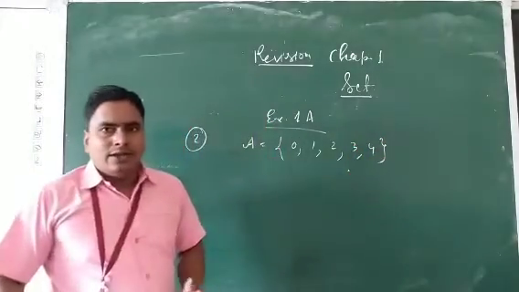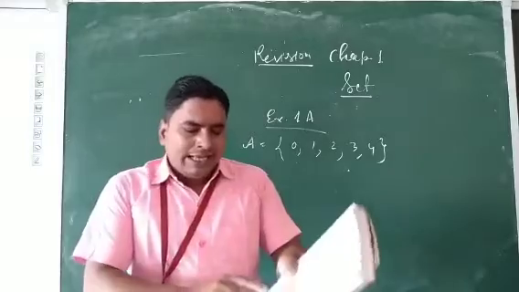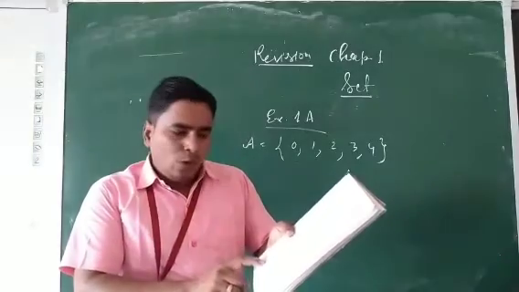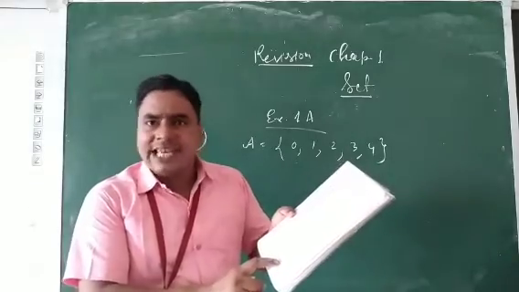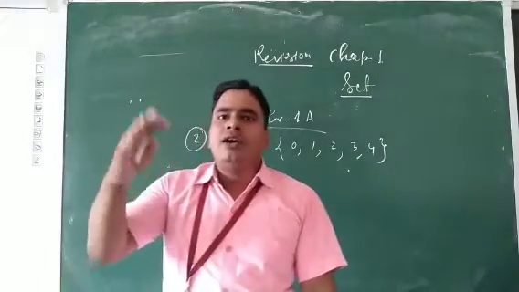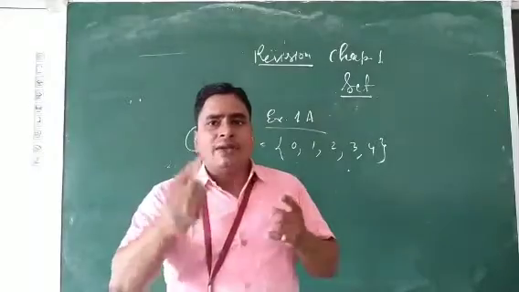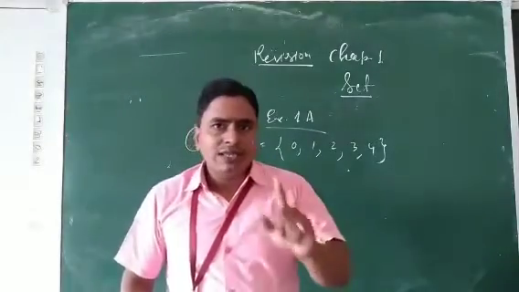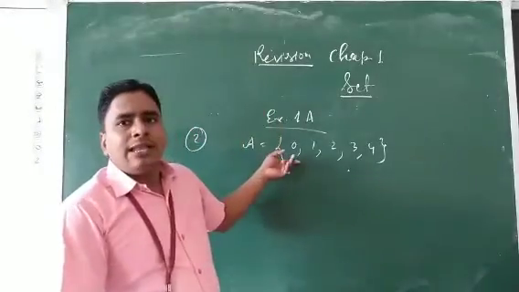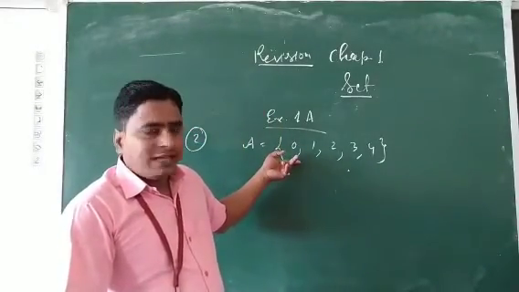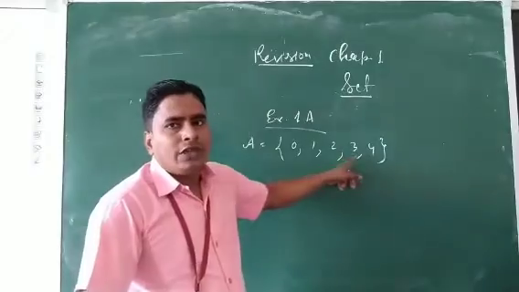The question is given: let A be the set of all whole numbers greater than -3 but less than 5. मतलब -3 से बड़ा और 5 से छोटा. तो -3 से बड़ा कौन सा whole number आएगा? 0. Because the whole numbers start from 0. So what are the elements of this set? 0, 1, 2, 3 and 4.